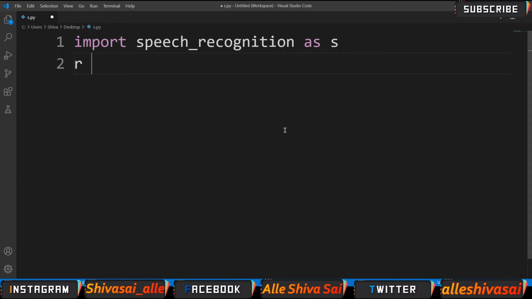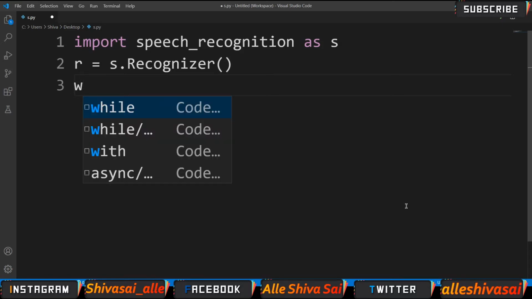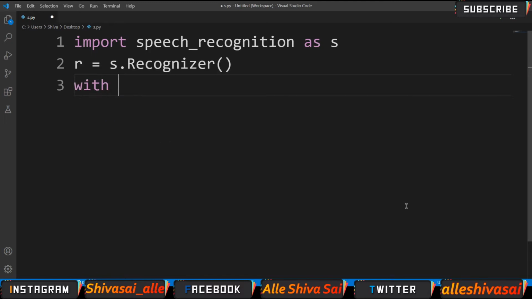So now let's initialize the Recognizer class. As I said, we are converting the input from the microphone into text. First, I'm taking the microphone as a source.